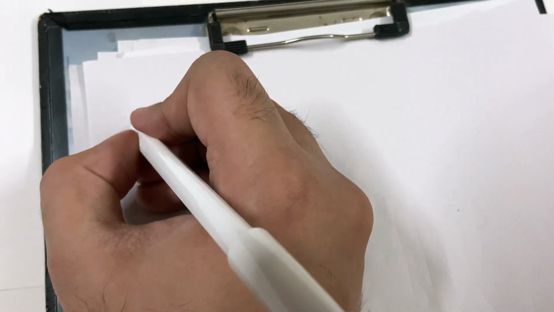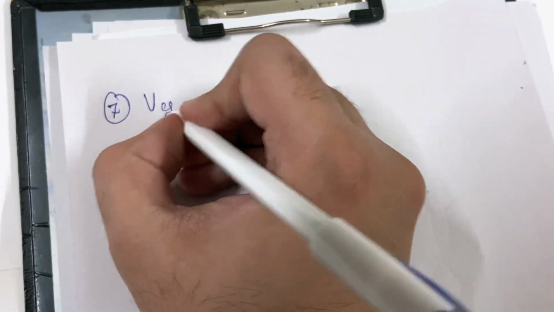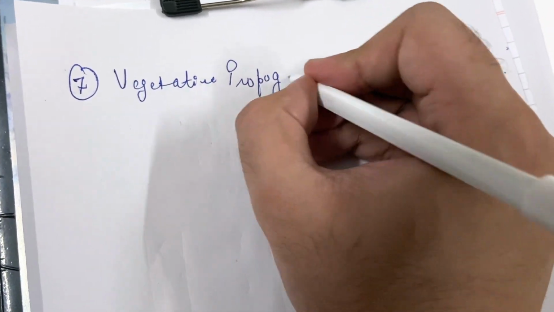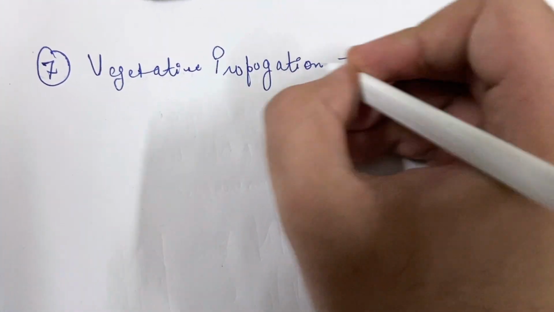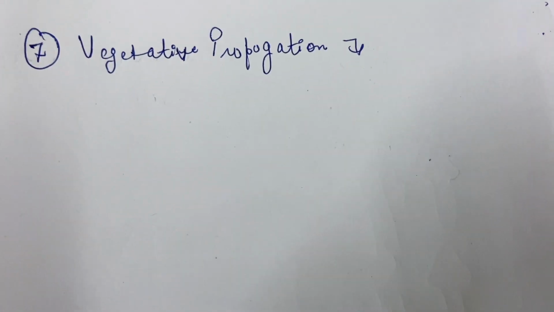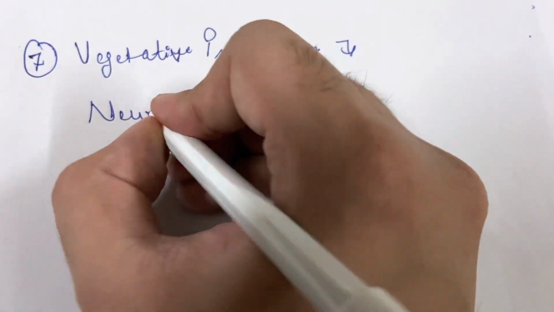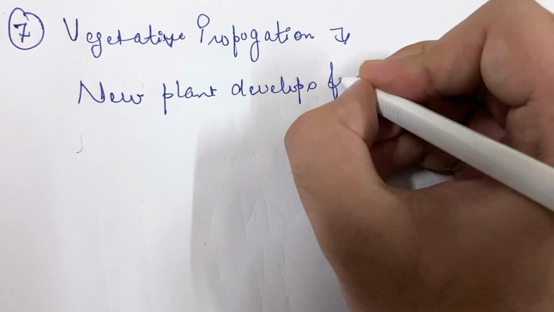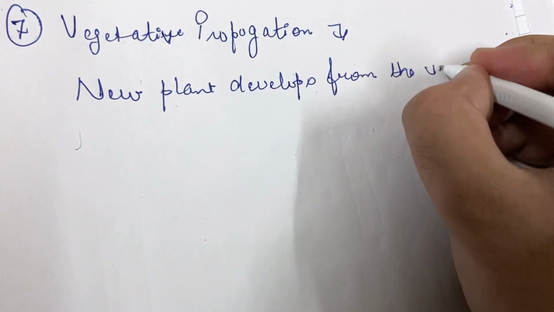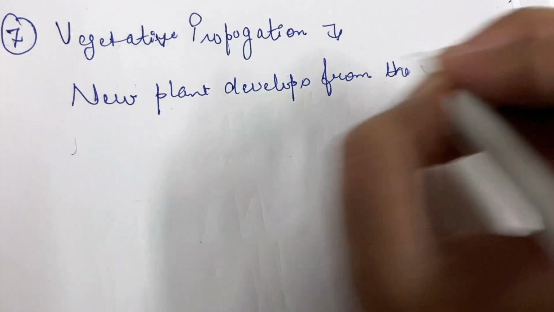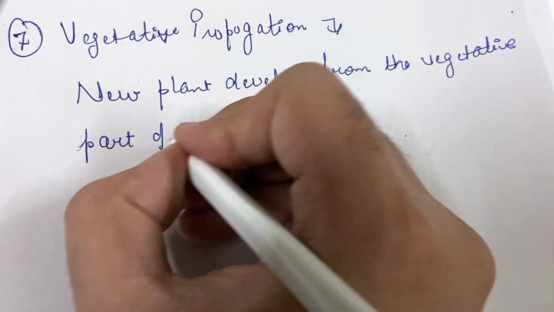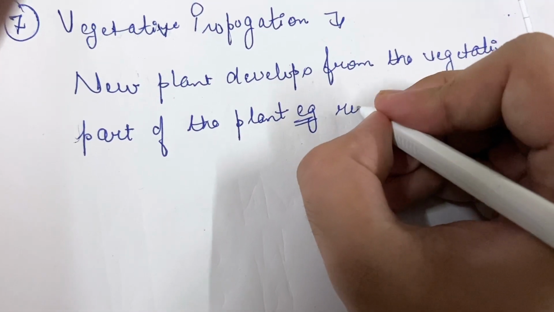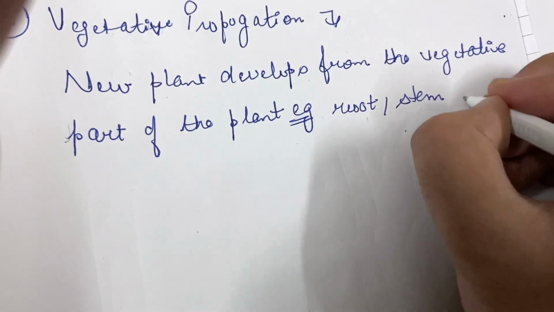Now let us look at the seventh type of asexual reproduction, that is vegetative propagation. In vegetative propagation, a new plant develops from the vegetative part of the plant, for example root, stem, and leaves.